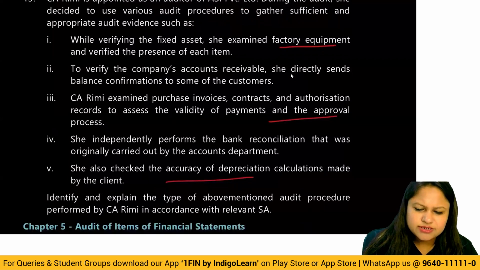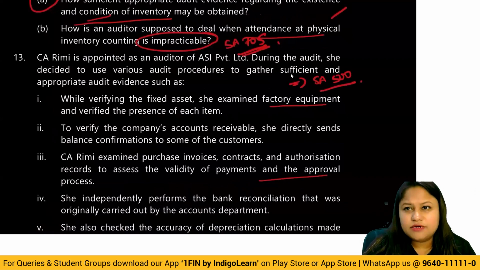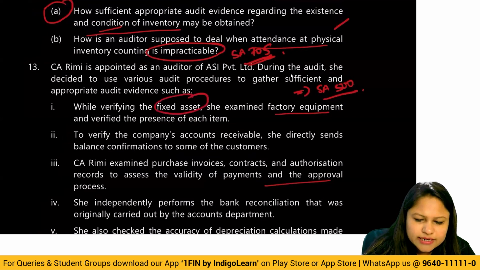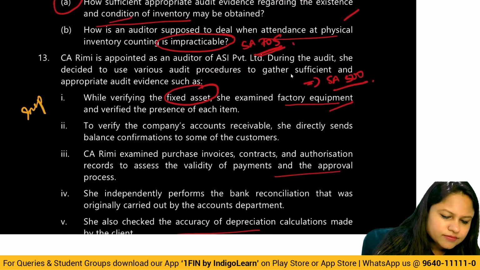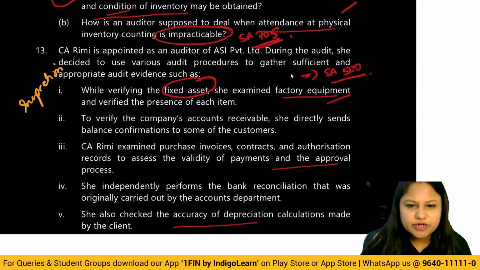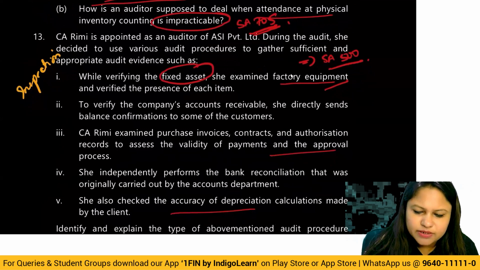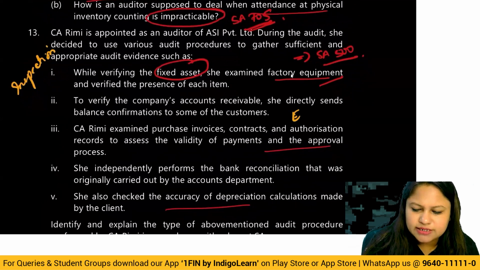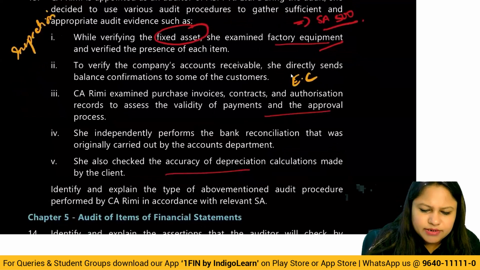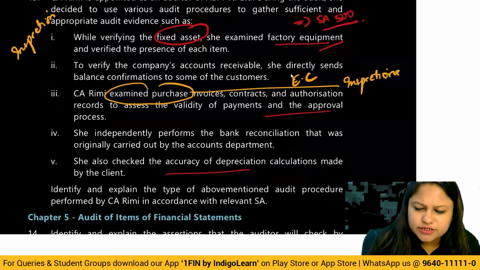So this is simple. It is SA 500, where we discuss the methods of performing the audit procedure, audit techniques basically. If you look at it, verifying fixed assets, factory equipment, it is nothing but inspection. Because inspection is not only documentary records, but physical checking of assets is also considered to be inspection. To verify the company's accounts receivable, she directly sends balance confirmation. This is external confirmation. CA Remy examined purchase invoices, contracts, and authorization records. She examined, right? Again, this also is inspection only.